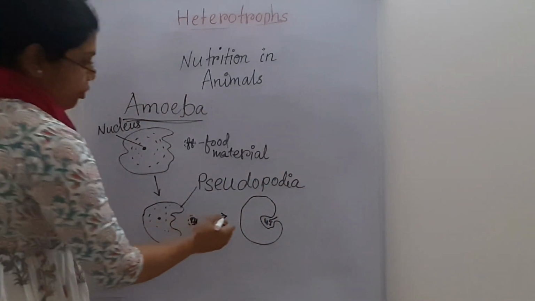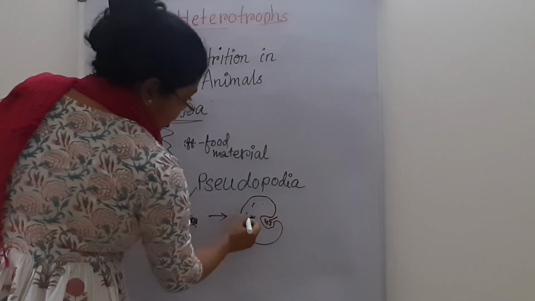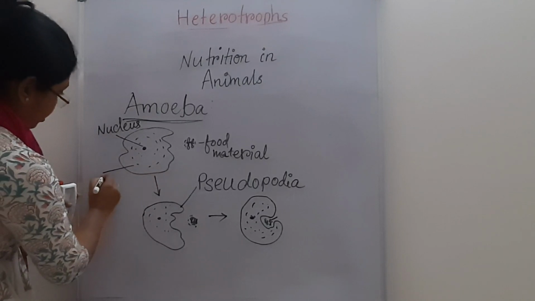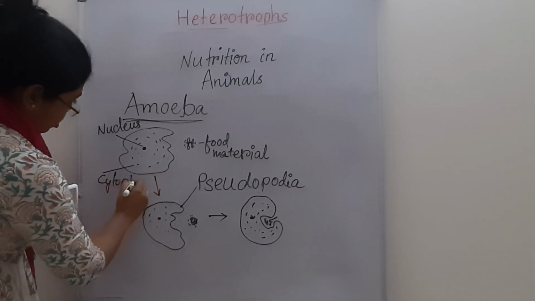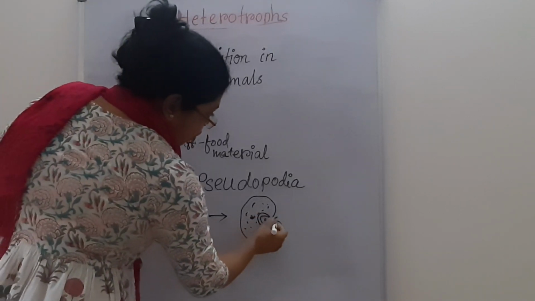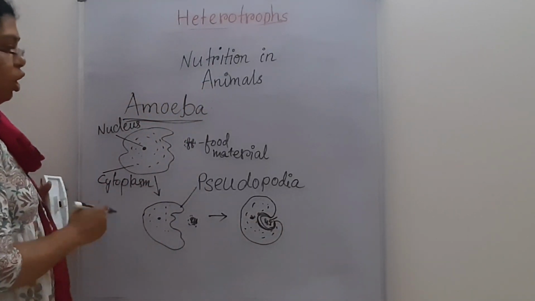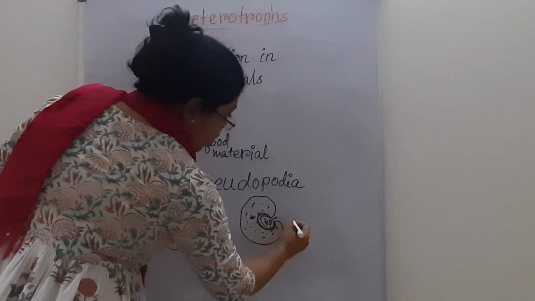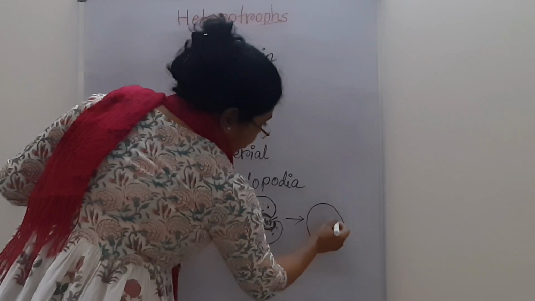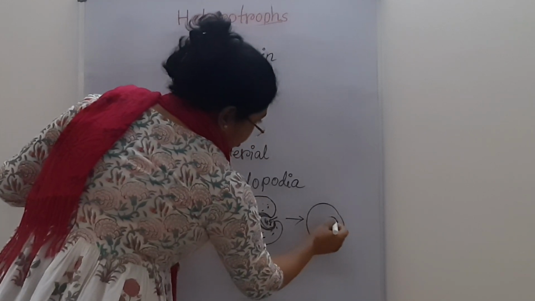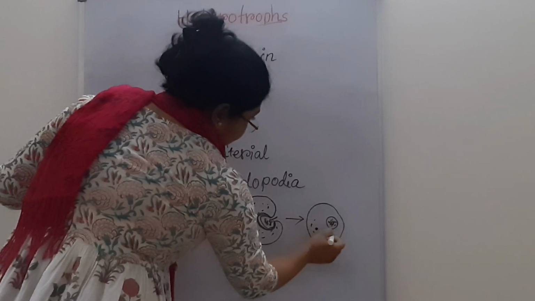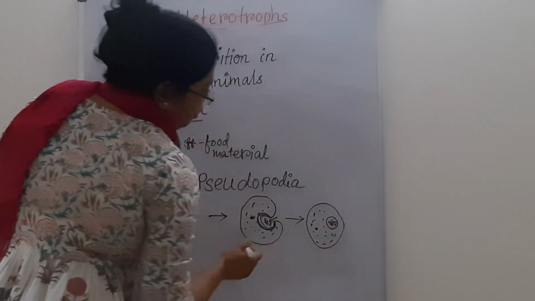This is the nucleus and this is the cytoplasm. They take in the food inside a structure known as a food vacuole.